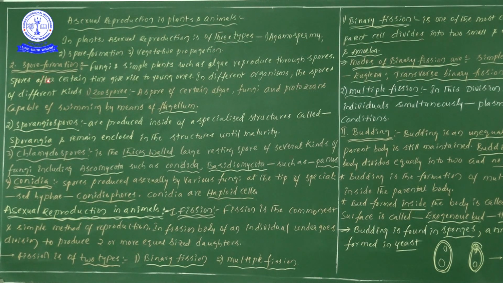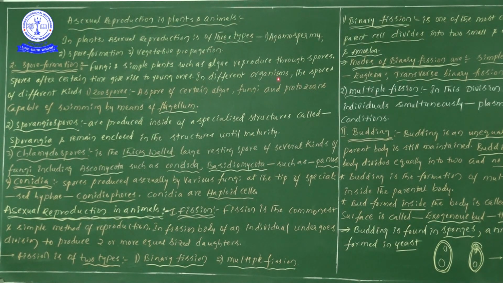In this video we are discussing the second heading, spores formation. Fungal members as well as some simple plants, for example algal members, reproduce through spores. In favorable conditions these spores germinate and form young ones.